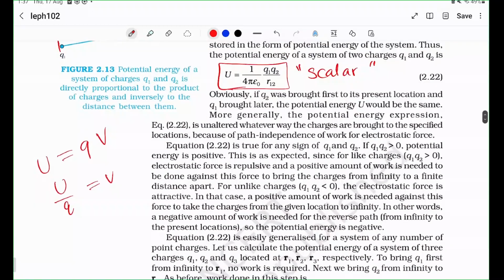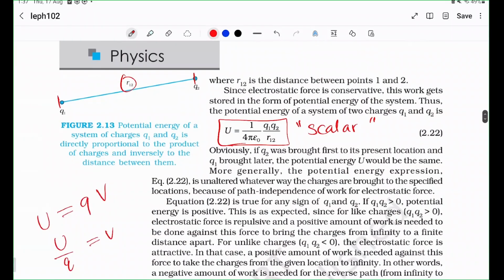So an important fact to look at here is that potential energy is commutative. That is, the potential energy of Q1 and Q2 is the same as the potential energy of Q2 and Q1, because multiplication is commutative. And that should make sense, because it would be very, very unsettling if I just change this Q1 to Q2 and this Q2 to Q1, if the potential were to be different, right? Luckily, it's the same.